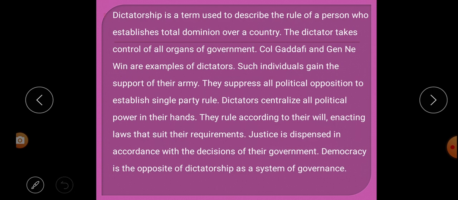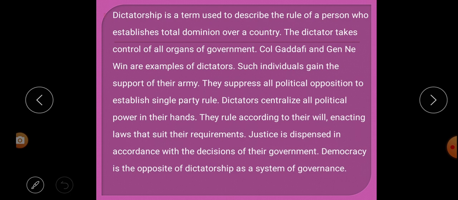So in a dictatorship, what happens? The dictator gains the support of the army, or through the support of the army they gain power. Thereafter they suppress all the political opposition and establish their single party. And what do dictators do? They centralize all the political power in their hands and rule according to their will.